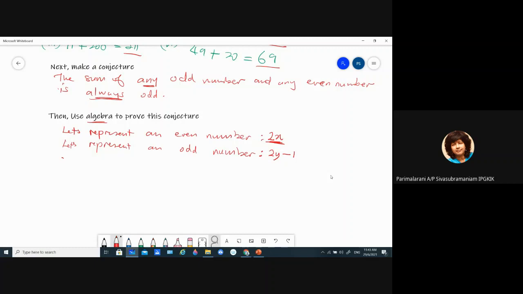So now we want to find the sum of an odd number and an even number. So the sum is 2x plus 2y minus 1, correct? Or we can write this as 2x plus 2y, we put a bracket here, minus 1.